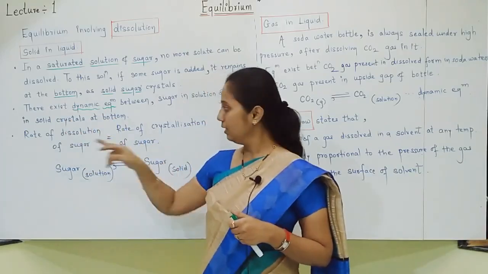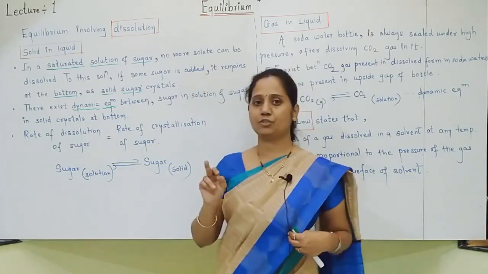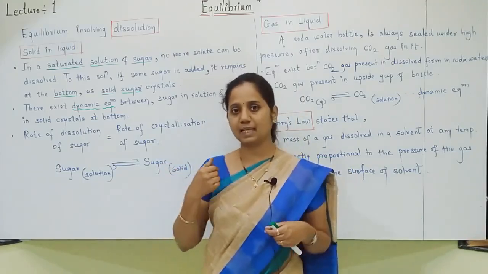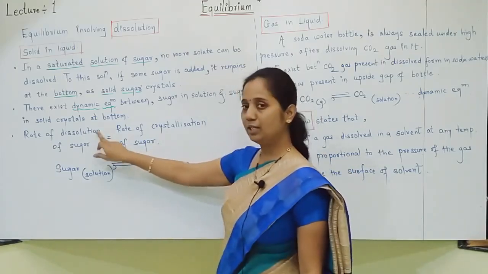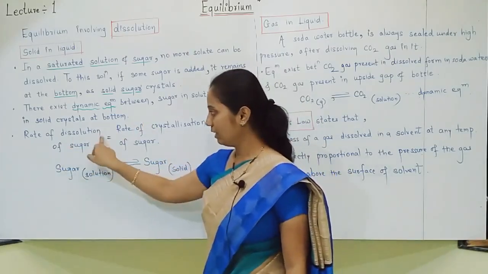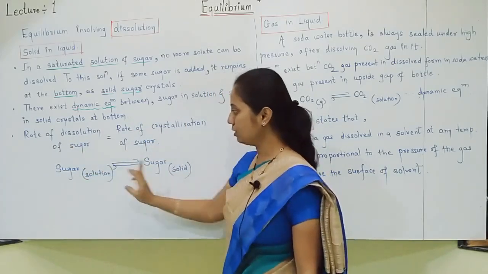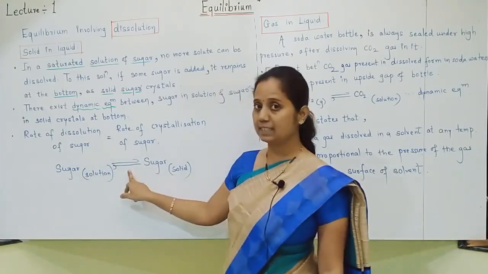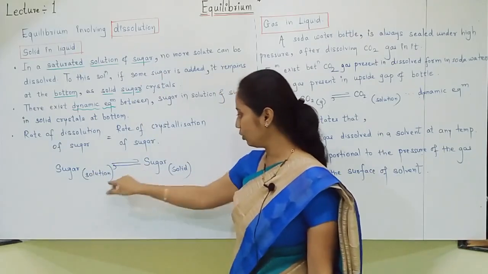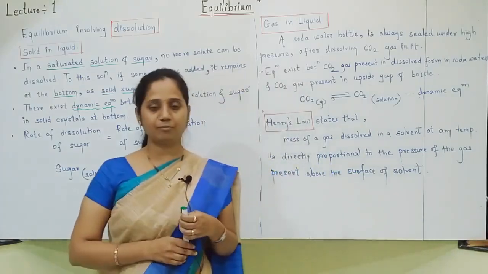Then what happens? The rate of dissolution of sugar becomes equal to the rate of crystallization of sugar. Some sugar is dissolving, an equal quantity of sugar is crystallizing out. So the rate of dissolution is equal to the rate of crystallization. Very important, these two rates are equal. Then the equation is again important: sugar in solid form equilibrium with sugar in solution. You should write this equation if the question is asked. Like this you should explain solid in liquid type of dissolution.